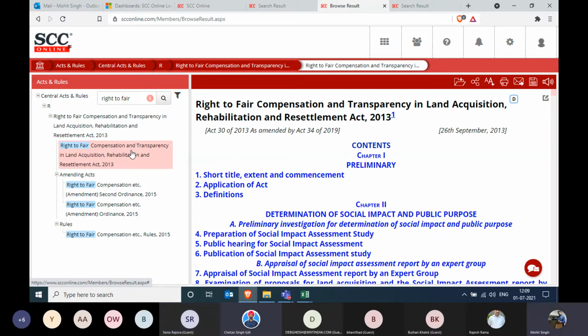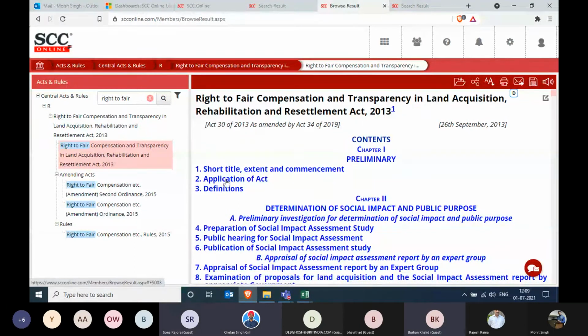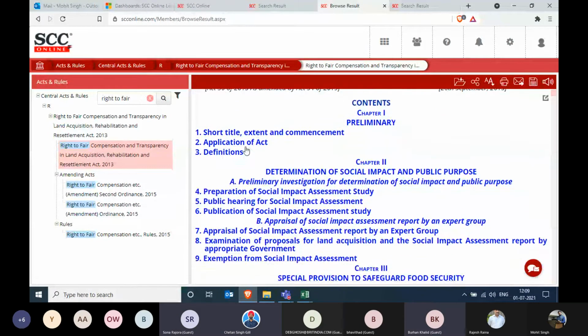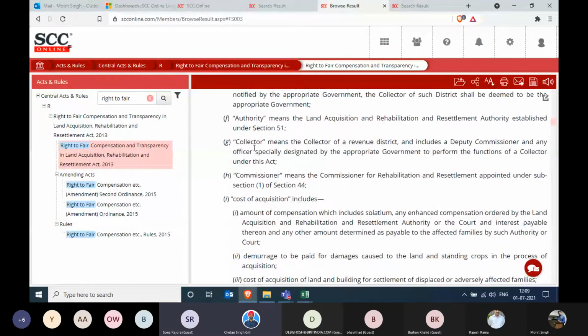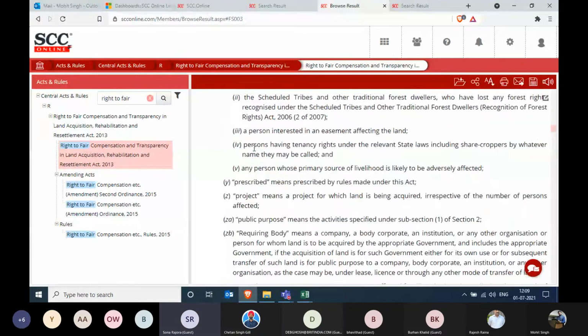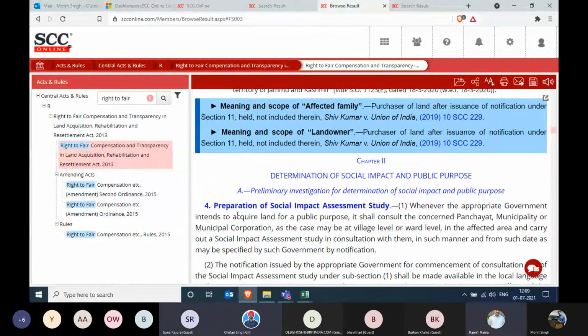So in this, do we have a definition of land acquisition in the act? Do we have a definition of land acquisition in the act, you're saying? Yes, you can have a look. This is the Bare Act as it is. I don't deal with a lot of land acquisition cases, so I don't do a lot of research on that part.